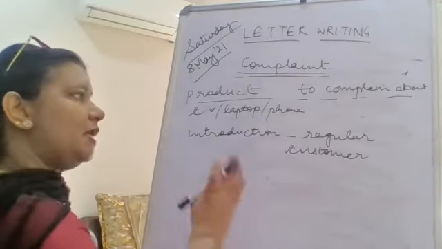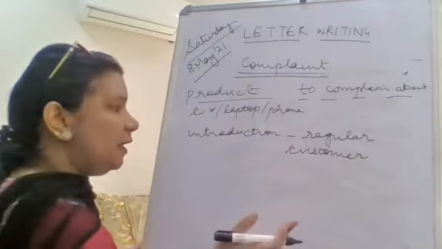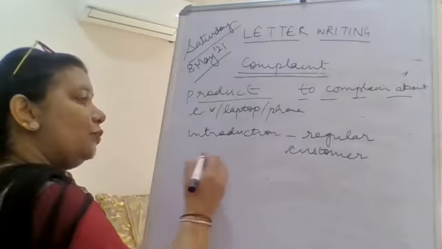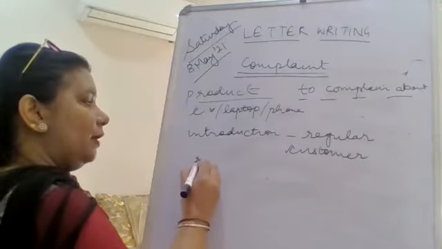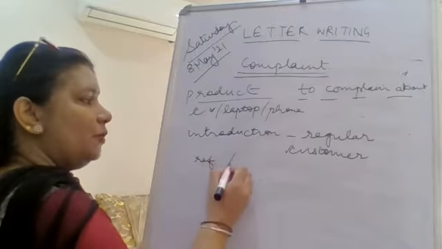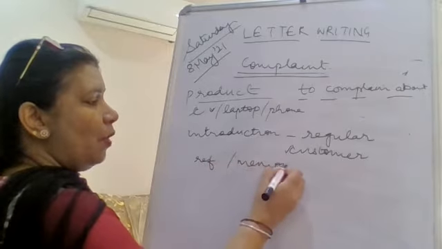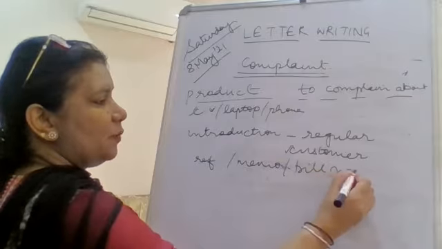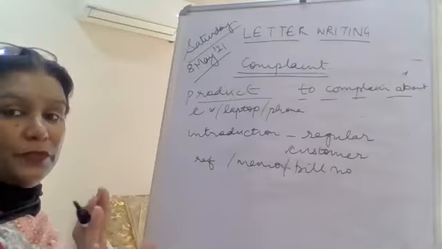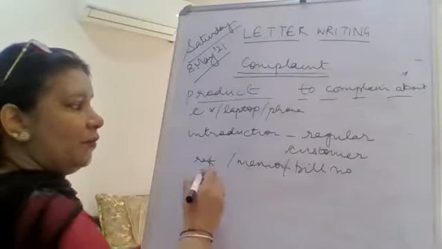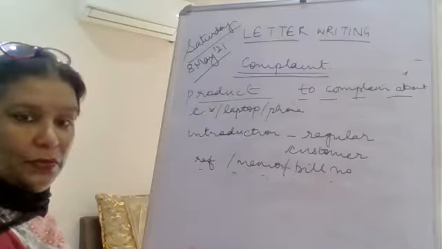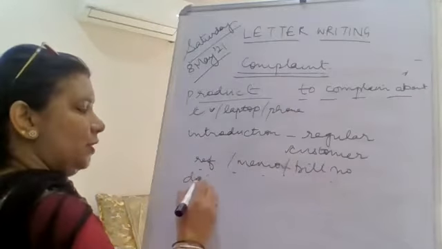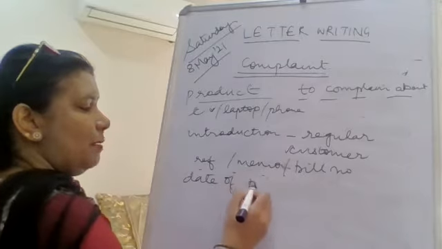Because you have bought that product, you have proof, so you will give your reference. You have a memo or a bill number, so when you get that from the shop, you can write down that reference number, and of course the date of the purchase. When did you buy it?